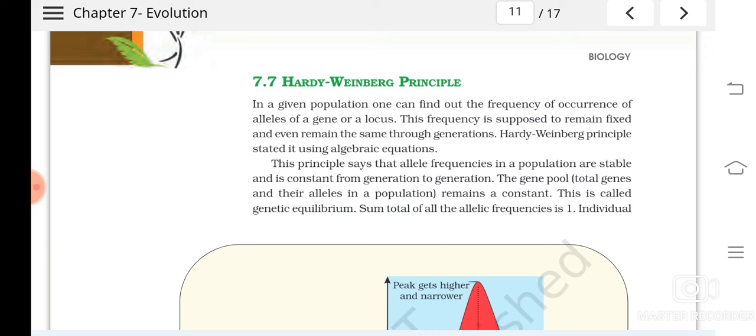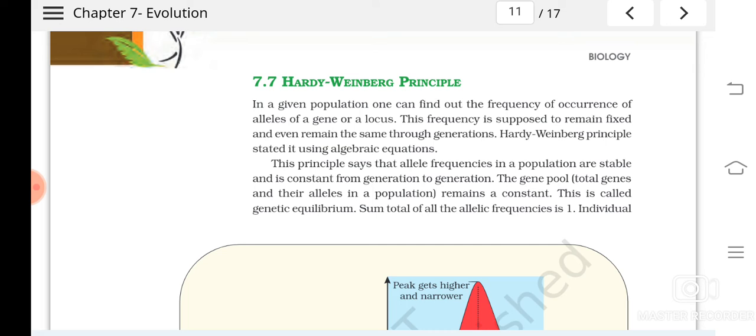In a given population, we can find out the frequency of occurrence of alleles, how often capital A, or small a, or small t, occurs. I gave the example of tallness.